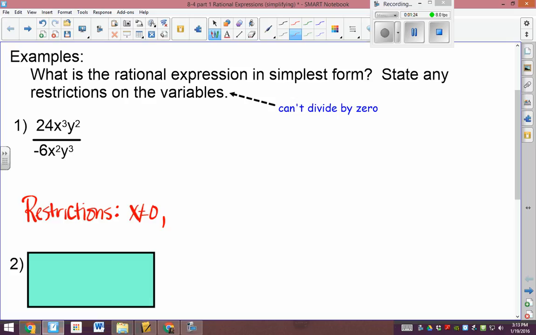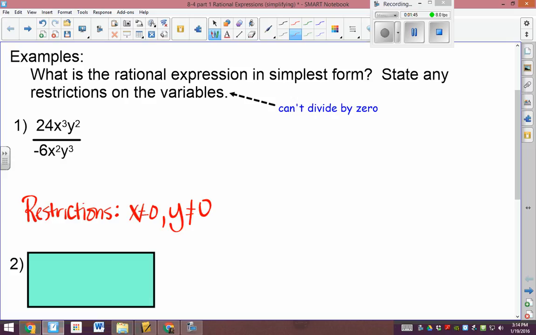You know, that reminds me, I think it was back in section 6.6, we did function operations, and we had to find out when the denominator was 0. That was the exception on the domain or something. So this is really similar to that. All right. Okay, so we got that part done. Restrictions are done. Now we have to see what we can cancel out.